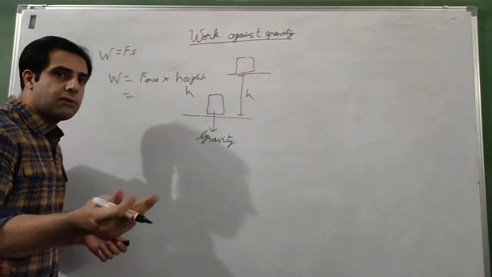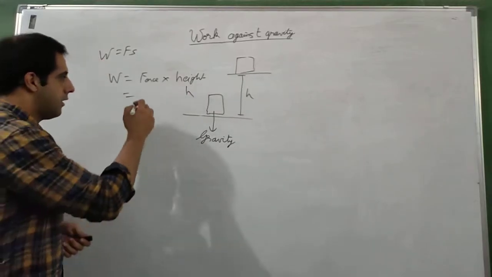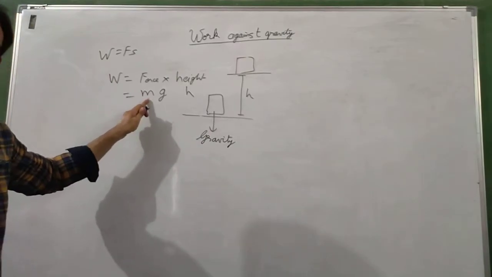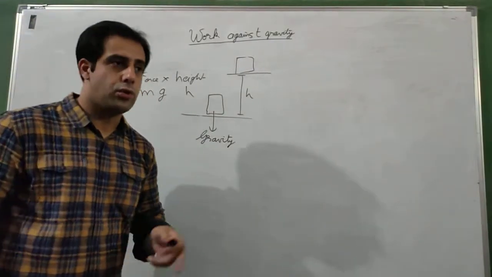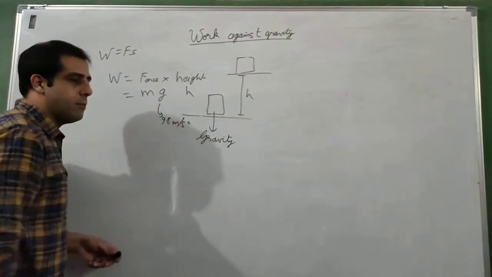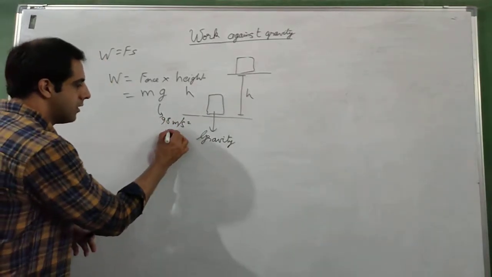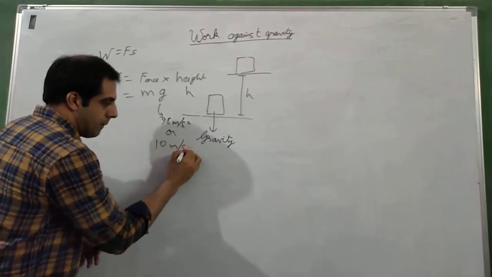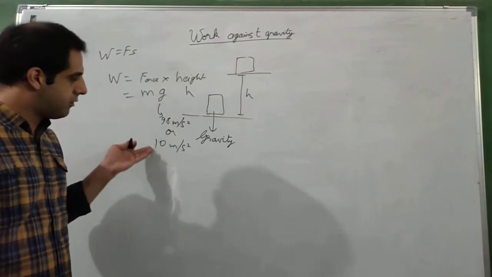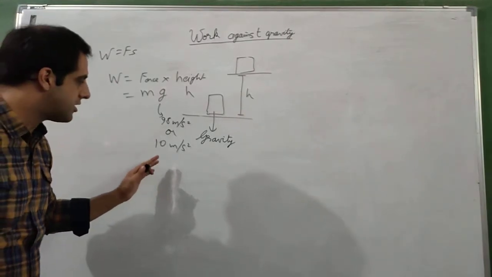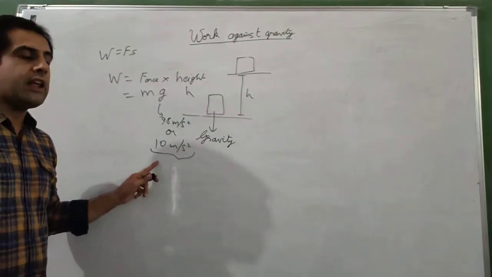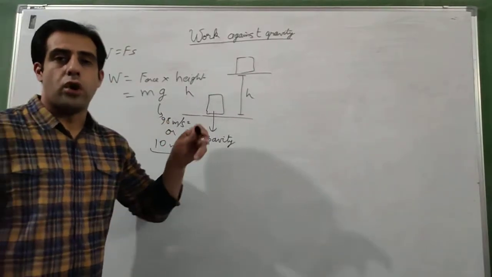And what is the weight of the body? We already studied in gravitation. The weight of the body is equal to mg, where m is the mass of the body and g is the acceleration due to gravity. Its value, we studied, is 9.8 meter per second square. Sometimes 10 meter per second square is also used because we round off and it is easier for calculation, but we use it only if 9.8 is not given in the question.